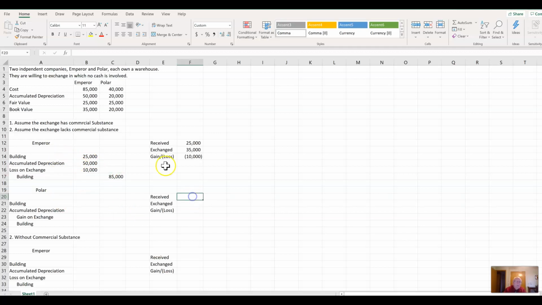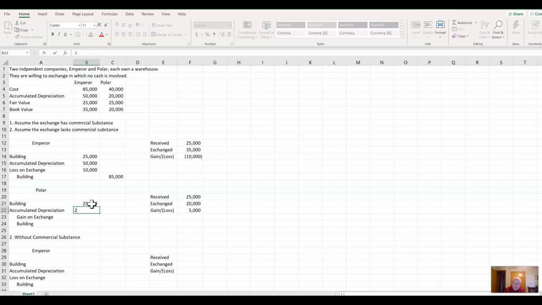Now for Polar, they also received $25,000. But they only gave up $20,000, which was their book value. So they have a $5,000 gain. So the new building comes in at $25,000.